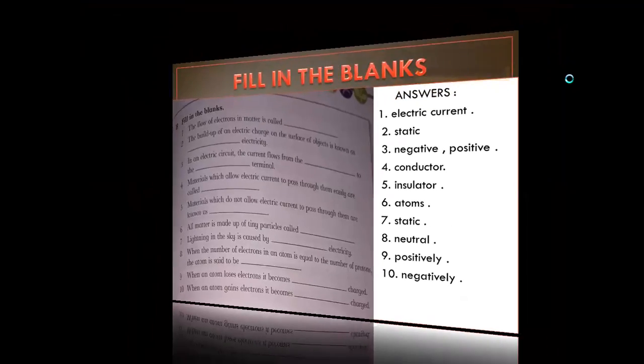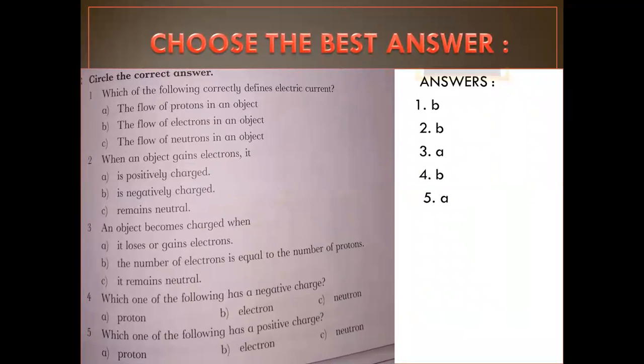Circle the correct option. Number 1. Which of the following correctly defines electric current? The flow of protons in an object, the flow of electrons in an object, or the flow of neutrons in an object. The correct option is B, the flow of electrons in an object. Number 2. When an object gains electrons, it is positively charged, negatively charged, or remains neutral.